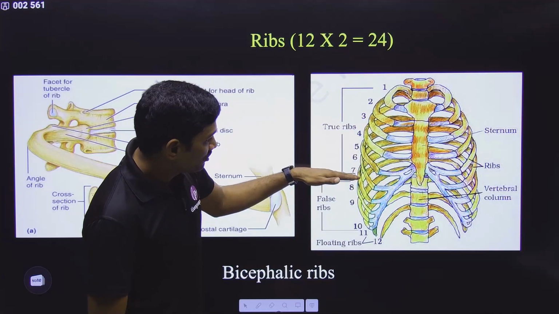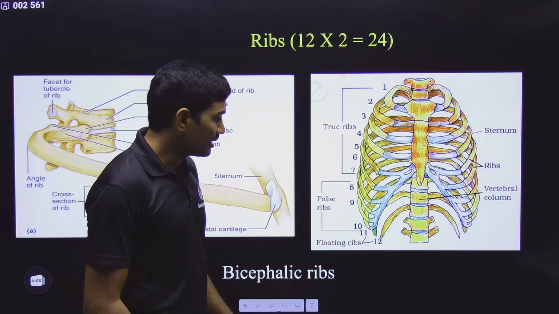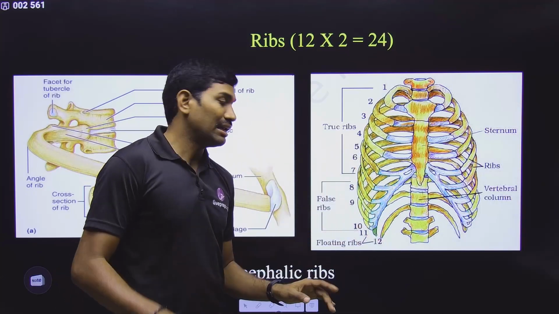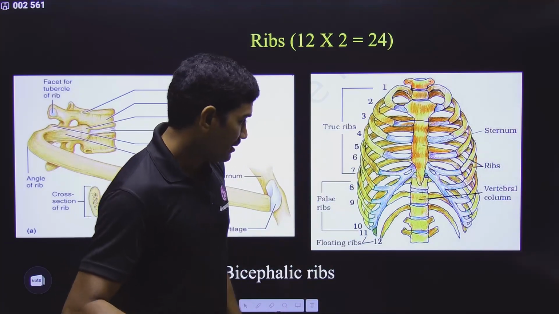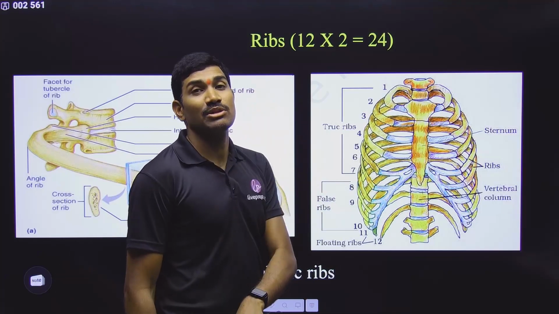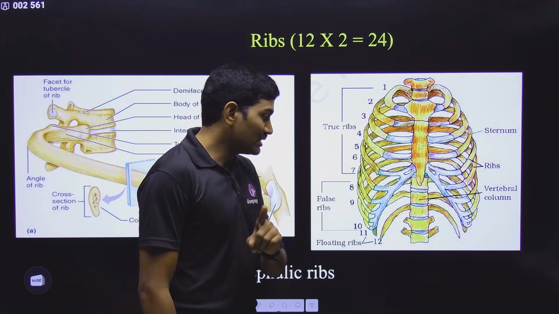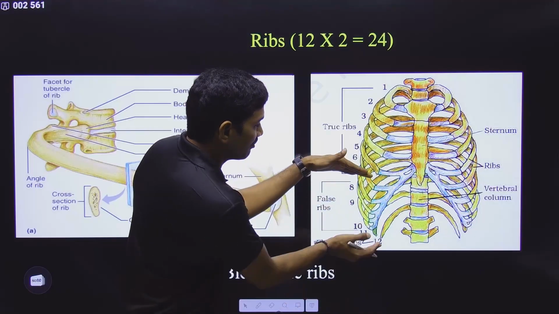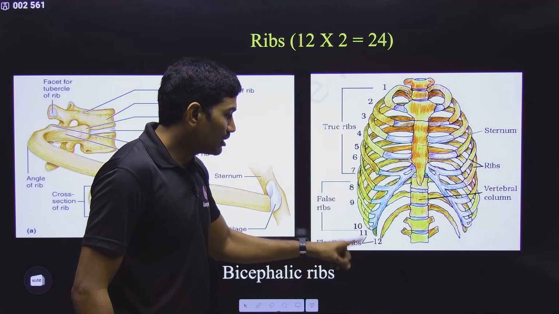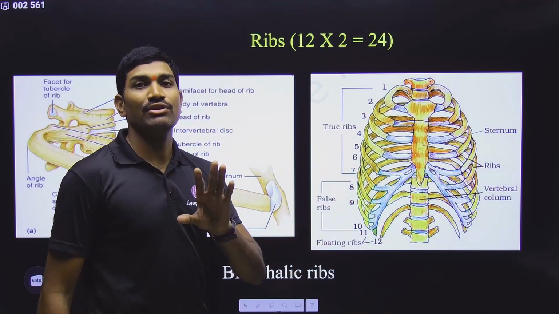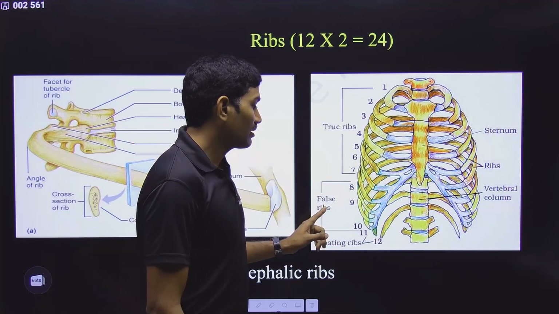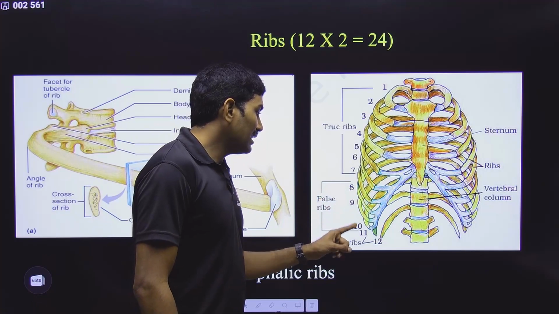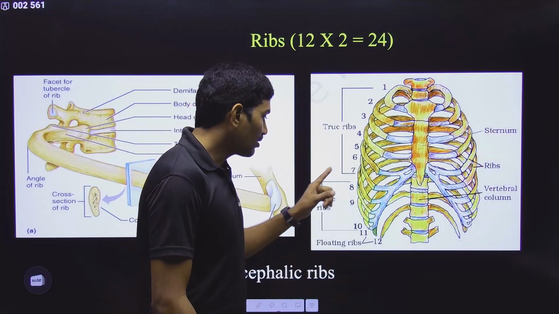But what about the remaining 5 pairs? Please remember there is a problem here. In the NCERT they gave 8, 9, 10 as false ribs and 11, 12 as floating ribs, which is correct. But even if they ask in the main examination, no problem. Please understand, false ribs means not just these 3 pairs. You need to consider all the 5 pairs, 8, 9, 10, 11, 12. 5 into 2, 10 ribs. These 10 ribs are false ribs. Many students are making a mistake here, so please correct yourself. 8, 9, 10, 11, 12, all these 5 pairs are false ribs.